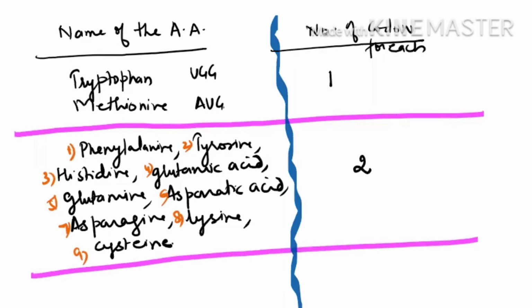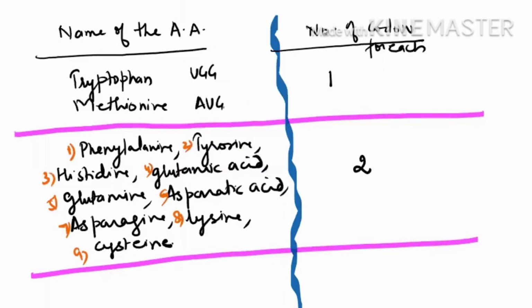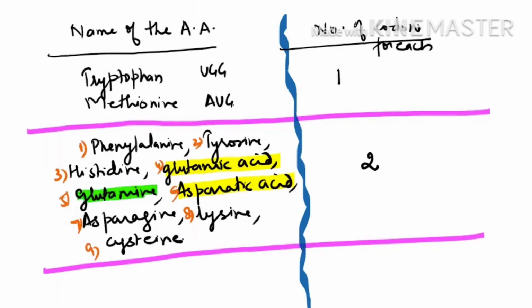See one thing, I'll give you learning tips. If you know the acidic amino acids, the acidic amino acids are glutamic acid and aspartic acid. And if you add another amine group, then they become amides. Glutamic acid will make an amide, that is glutamine, and aspartic acid will make an amide, that is known as asparagine. Is it clear? So these four you can learn directly this way.